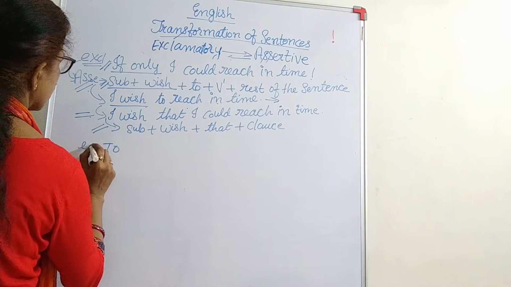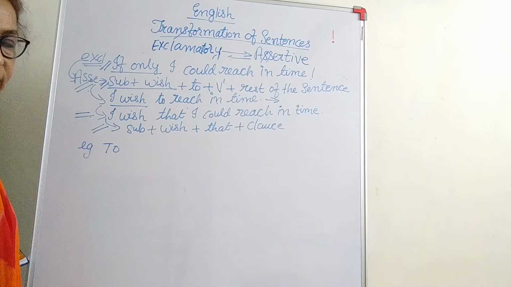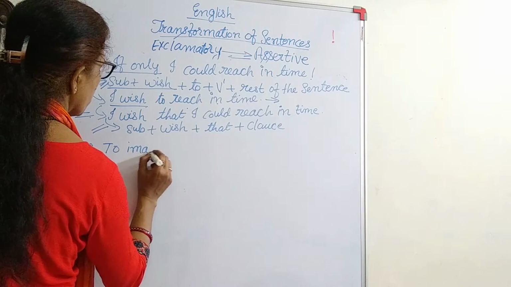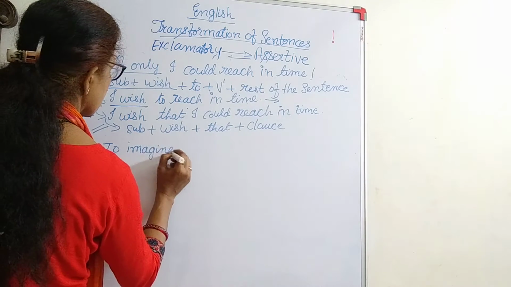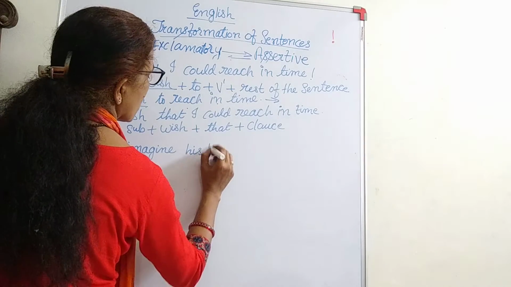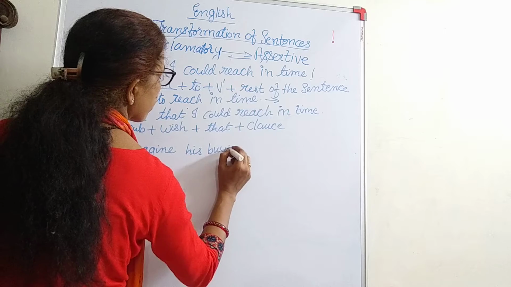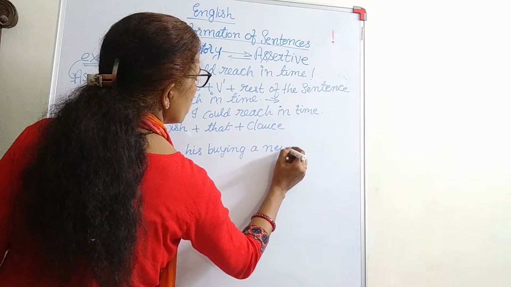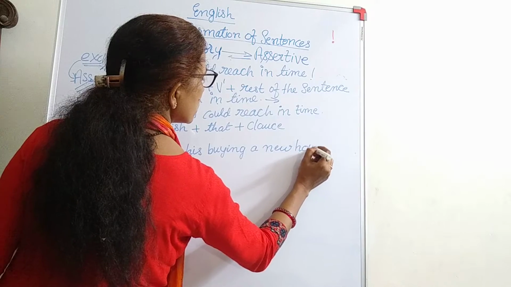Another example let us take. These are all different types of exclamatory sentences. Change into assertive: To imagine he is buying a new house.